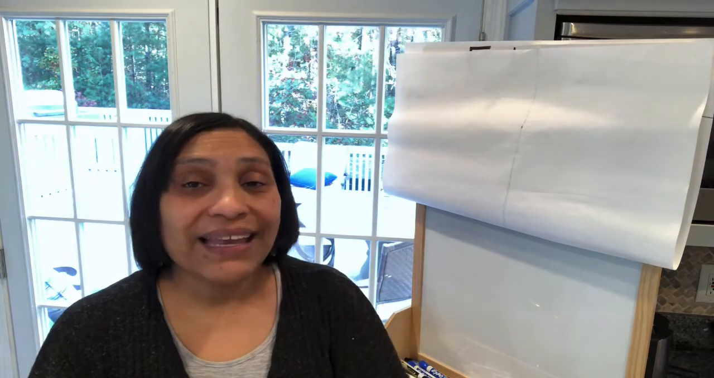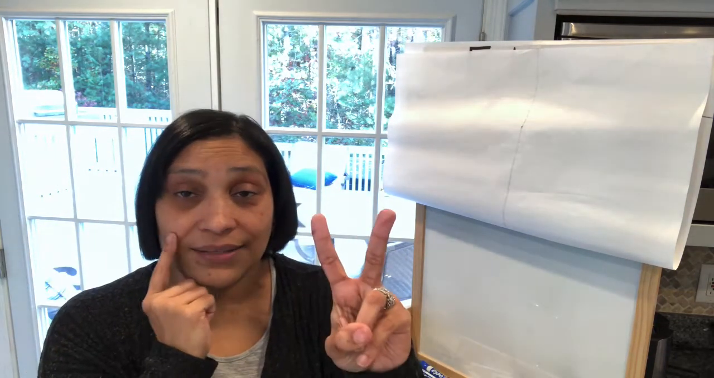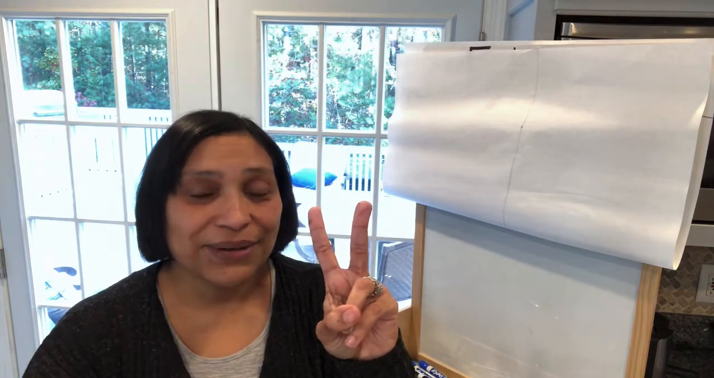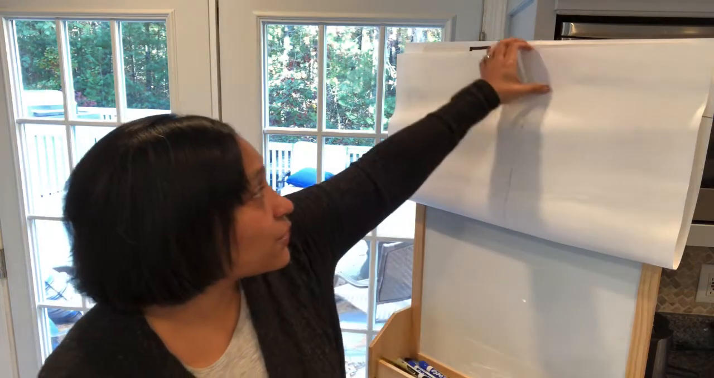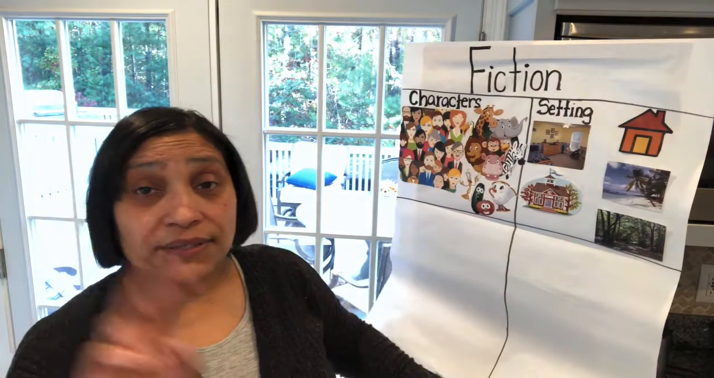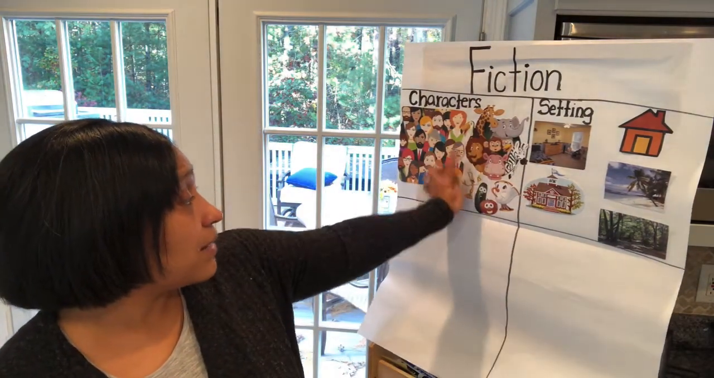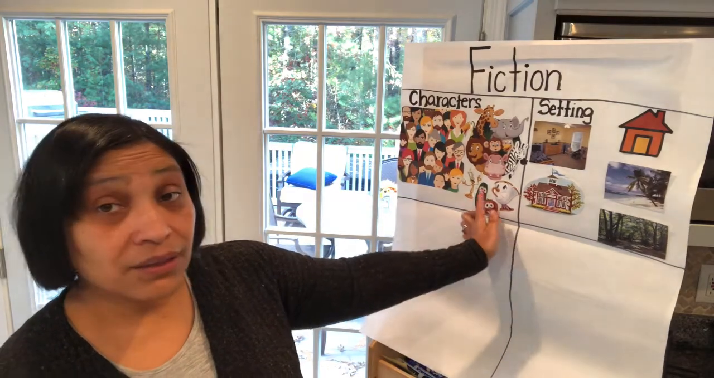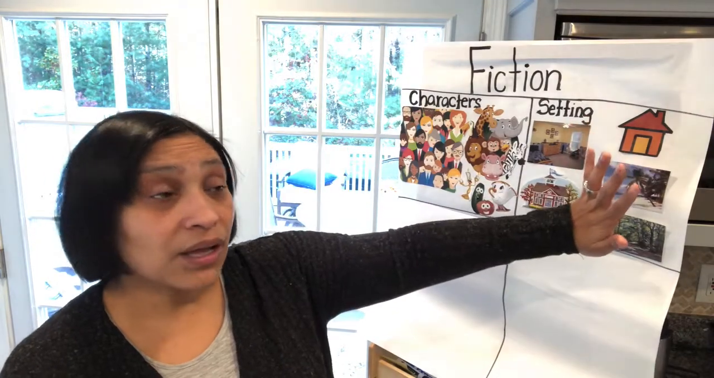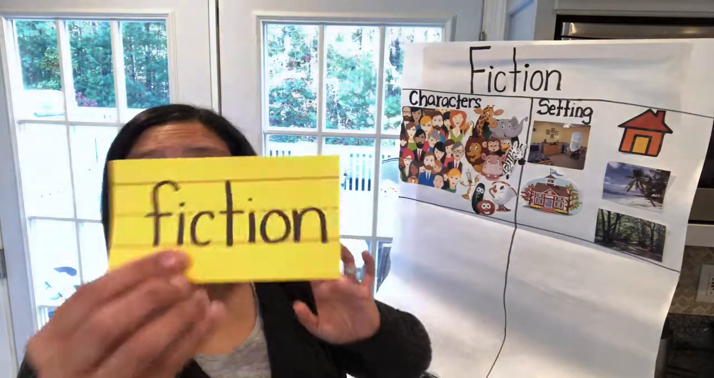Now, the way you find out if a book is fiction or not is to think about these two things. And guess what? You've already done these two things. You just don't know it yet. Okay, let's go to my anchor chart and I'll show you. Okay. So fiction books have two things. They have characters, which are the people, the animals, or things that are inside the story. And they have setting.